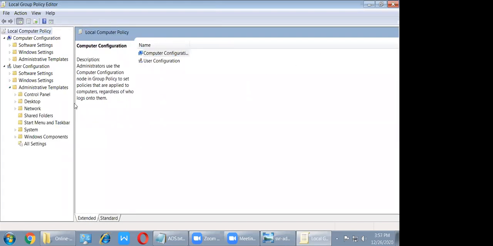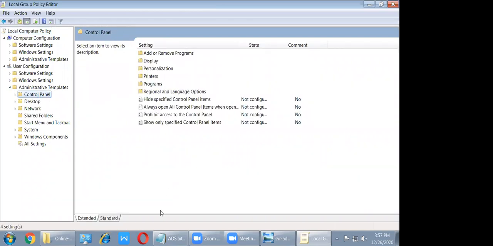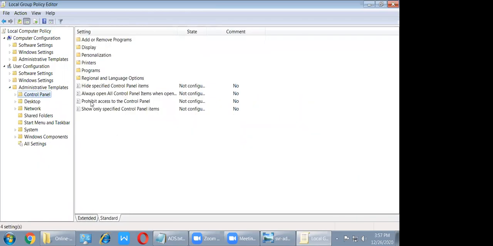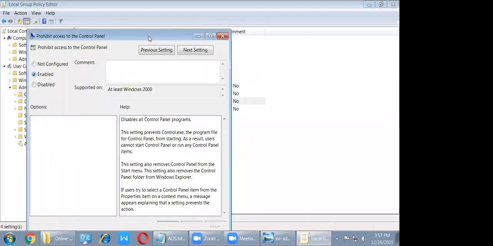So see here, suppose control panel, I had set prohibit access to the control panel, enabled.